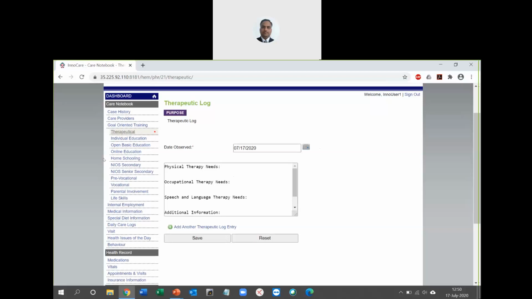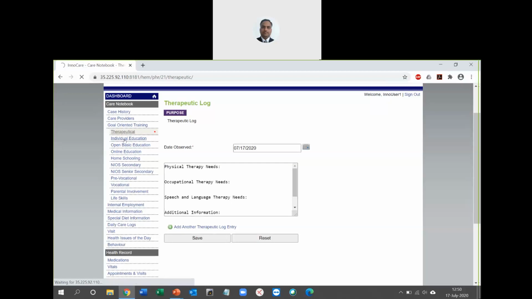So what are the therapeutical needs? What are the physical therapy needs that they need, occupational therapy, speech and language therapy, and what additional information do you want to enter here? You can enter this for a particular date, as you can see here, July 17th, and then click and add another log for a different date if the needs have changed, because we hope the needs come down. So that is how the data can be entered.